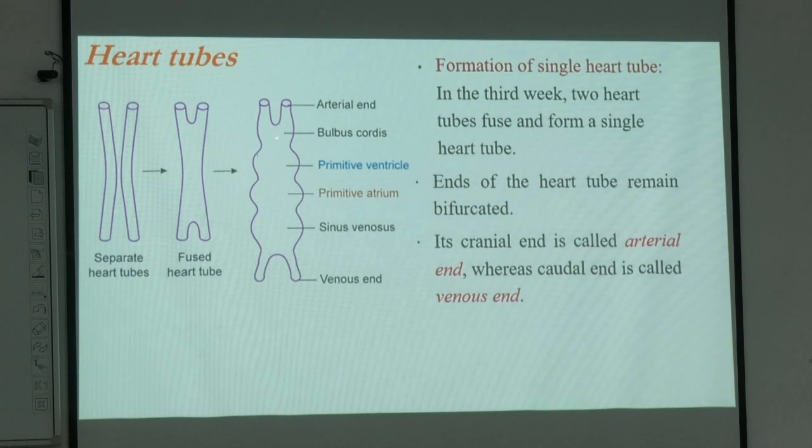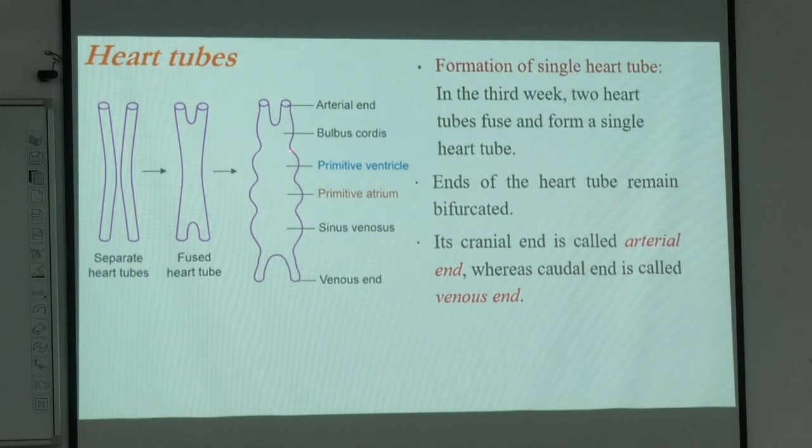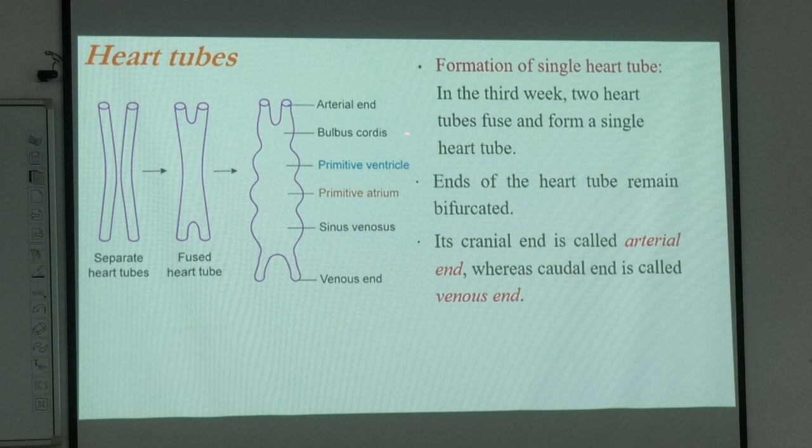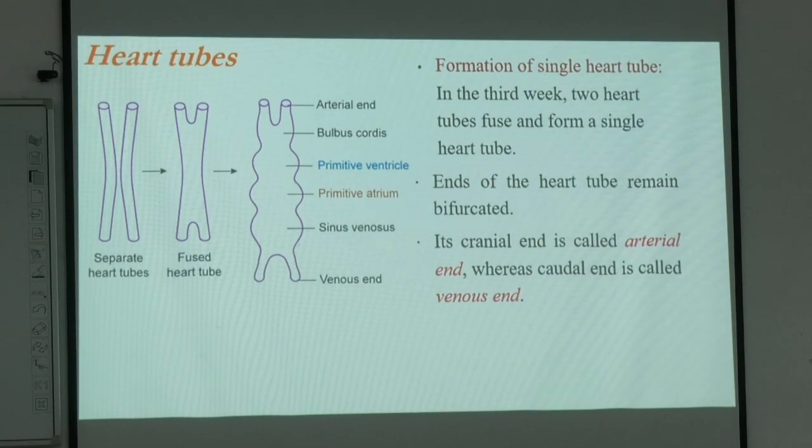We have the uppermost or cranial-most dilated part, which we call the bulbus cordis. Then we have another dilatation, which is going to be the primitive ventricle, and in between them we have a constriction. After the primitive ventricle, we have another dilatation, which we call the primitive atrium, and in between the primitive ventricle and the primitive atrium, we have another constriction. Then we have the fourth dilatation, the sinus venosus, and in between them another constriction is there.